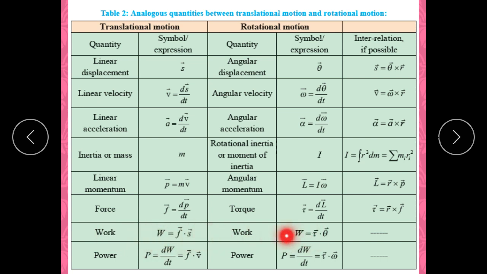In translational motion, work is force into displacement. In rotational motion, work is torque into angular displacement. In translational motion, power is work upon time, that is F into v, velocity. Whereas in rotational motion, power is work upon time, that is torque into angular velocity.